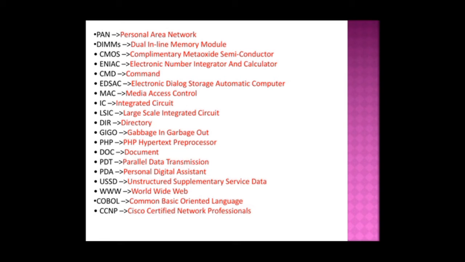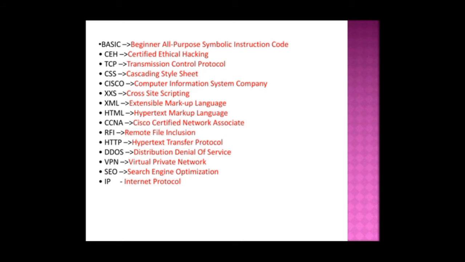PDA is a personal digital assistant, and USSD unstructured supplementary service data, and WWW it's the World Wide Web. COBOL, Common Business Oriented Language. CCNP is a Cisco Certified Network Professional, and BASIC is a beginner's all purpose symbolic instruction code.